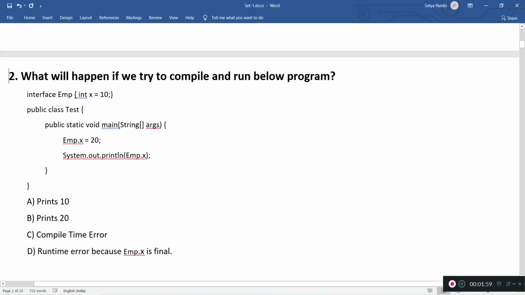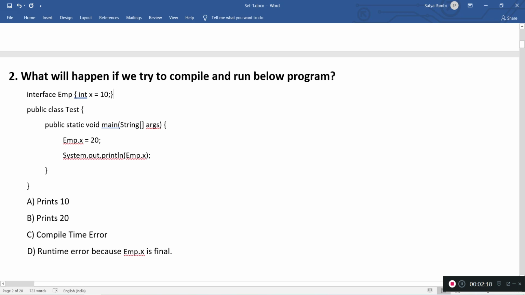What will happen if you try to compile and run the below program? Here in the program, there is an interface created, interface emp with int x equal to 10. The interface has one variable x of type int.